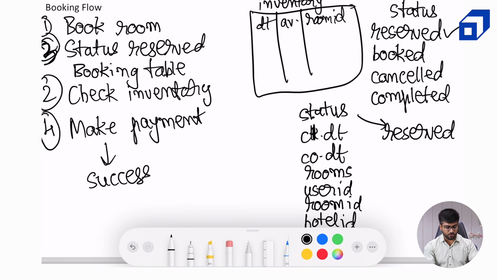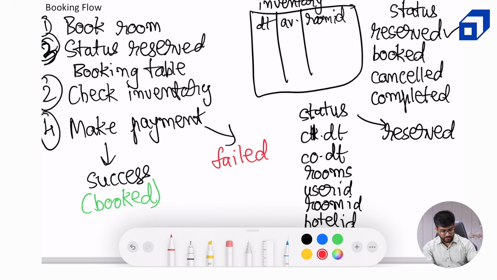So if it is successful, then we tell the booking table that you can mark the booking as booked. And if it has failed, then we'll mark the status of booking as cancelled.